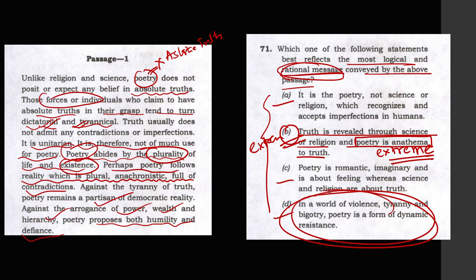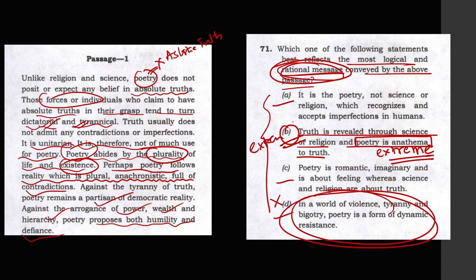In the central message or most logical message of the passage, you have to go to the central idea, not peripheral things. This is about the periphery. This is correct, but it is eliminated.